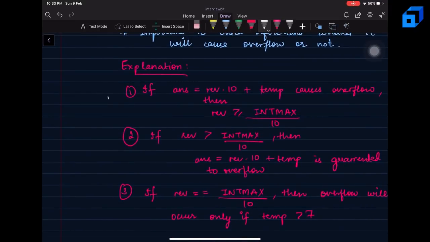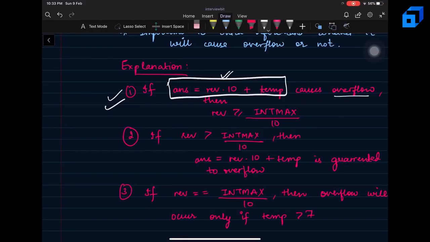Now, if I am reversing my number using this equation, then you will know that if an overflow is going to occur, it is bound to happen that the reverse integer was greater than the maximum integer divided by 10, right? This is a very obvious observation, because only if this is true will you go into an overflow condition.